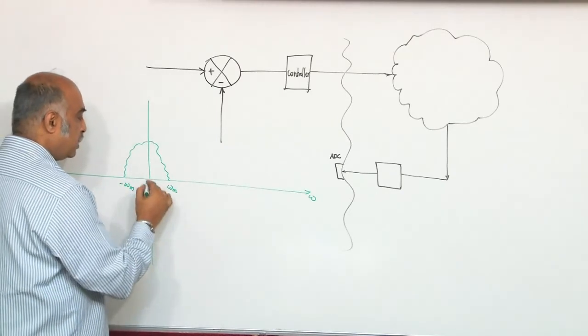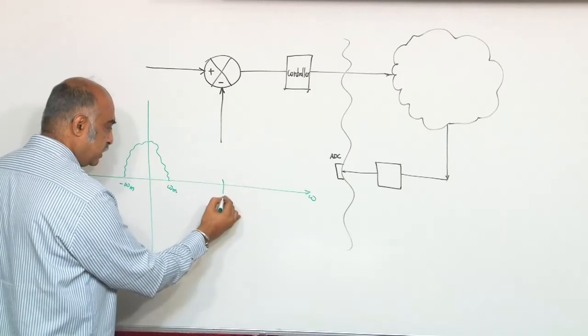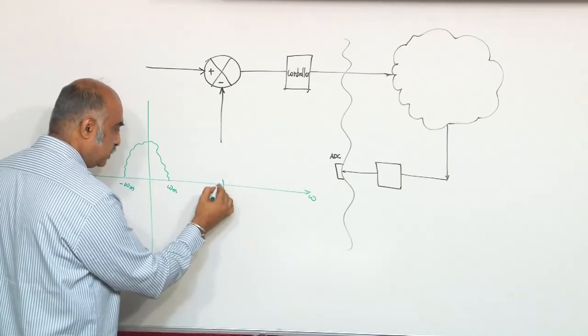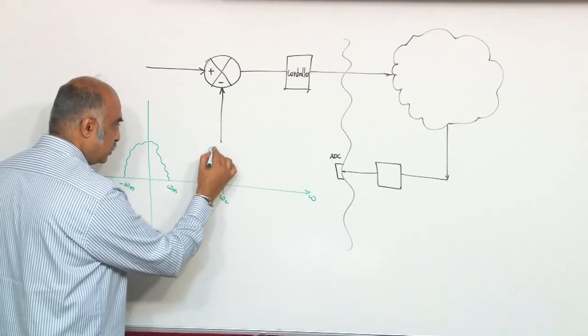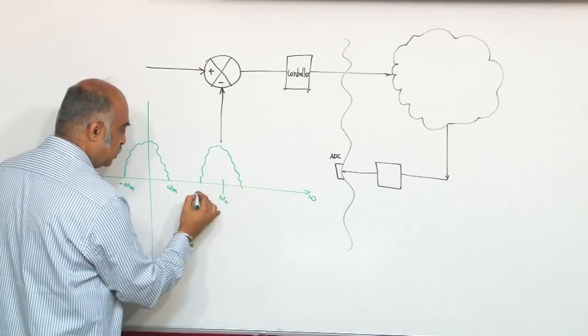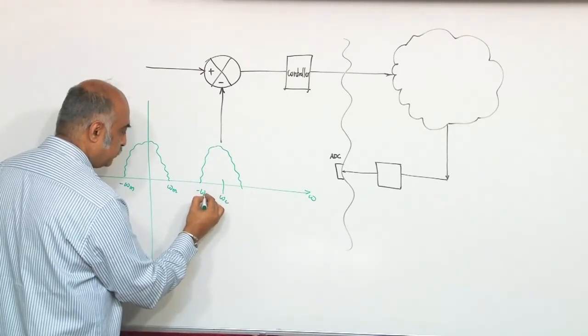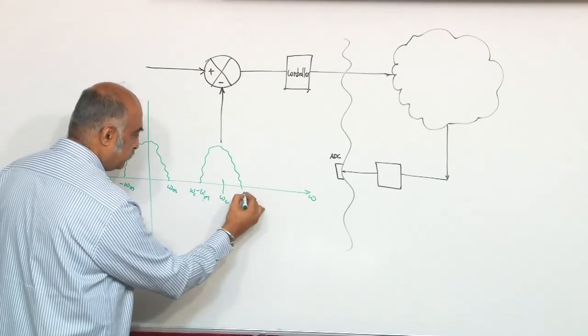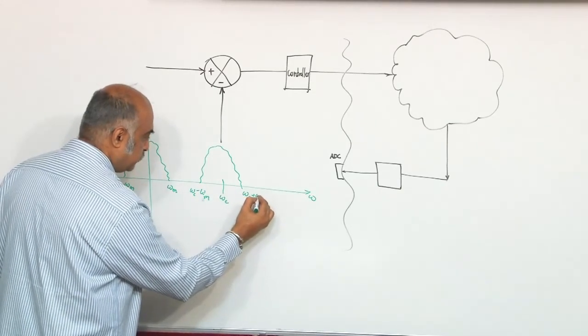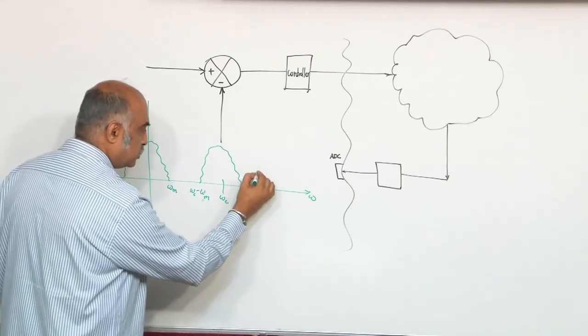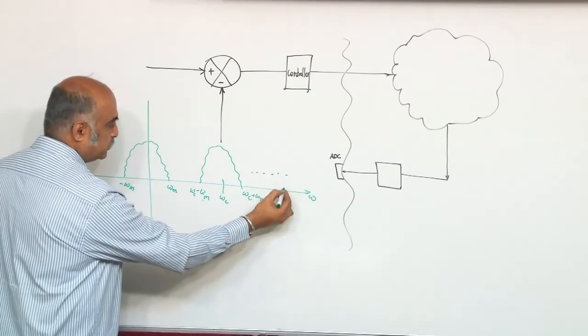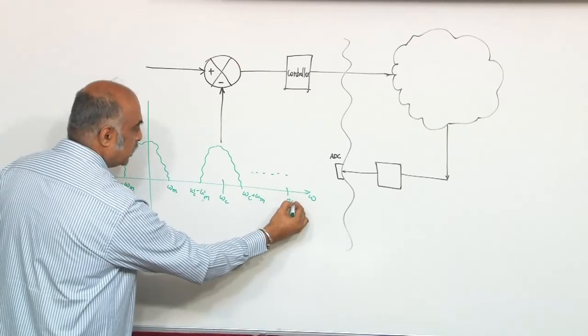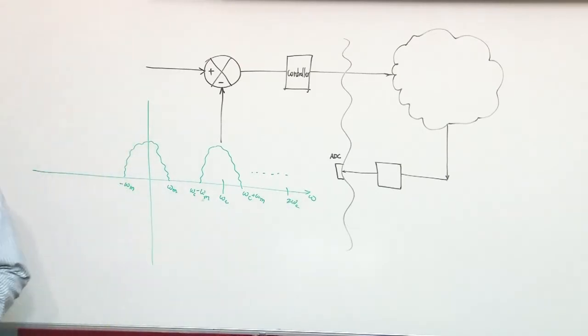You are sampling, let us say I am sampling at some omega c. So it duplicates: omega c minus omega m, omega c plus omega m, and so on. It goes to omega c.